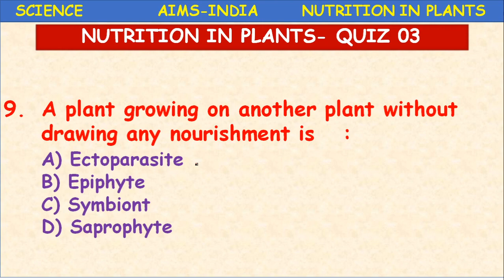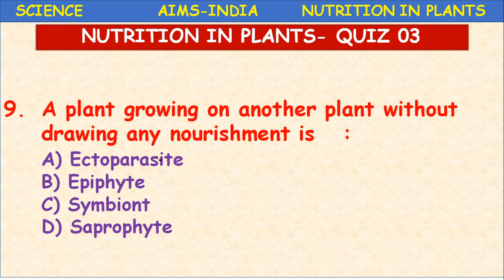Ectoparasites means the parasites which are present outside the host, on the surface of the host. Endoparasites means the parasites which are present inside the host. Ectoparasite examples are simple ones like mosquitoes, leech, bed bug, lice, and ticks.